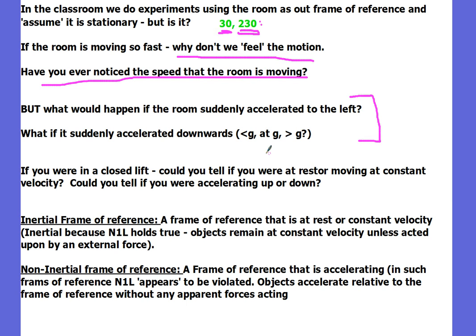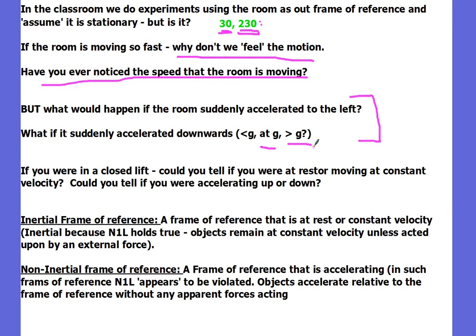Well, if the classroom suddenly accelerated downwards at less than g, we'd suddenly feel a bit lighter because there'd be less reaction force from our feet up on top of us. If the classroom accelerated down at g, the classroom and us would both be falling at 9.8 meters per second squared. That'd be like weightlessness or free fall. If the classroom actually accelerated downwards at faster than g, say at 12 meters per second squared, we'd actually rise up off the floor and crash into the ceiling.